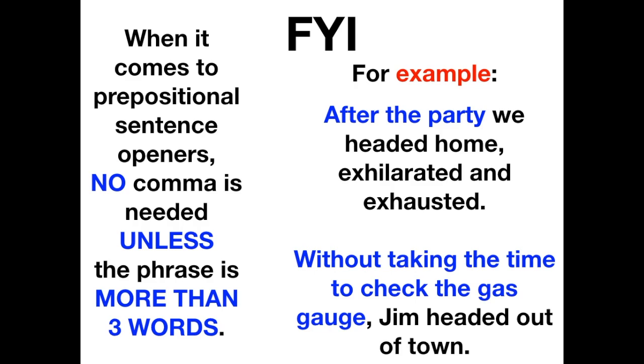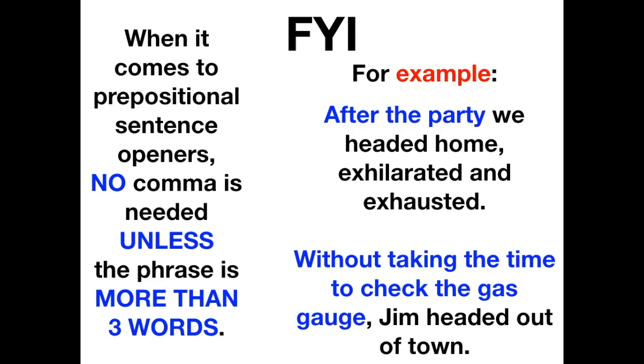Okay, this is a very long prepositional phrase, so you will put a comma after gauge. There is one more exception in this that I have thought of since making these slides, so just listen carefully. The other example would be when you have a preposition with a gerund. It might just be 3 words, but you will probably want a comma after that particular prepositional phrase because gerunds just work differently. All right?